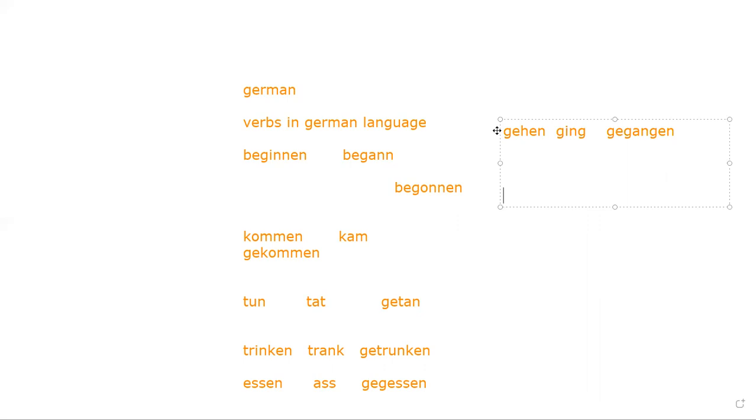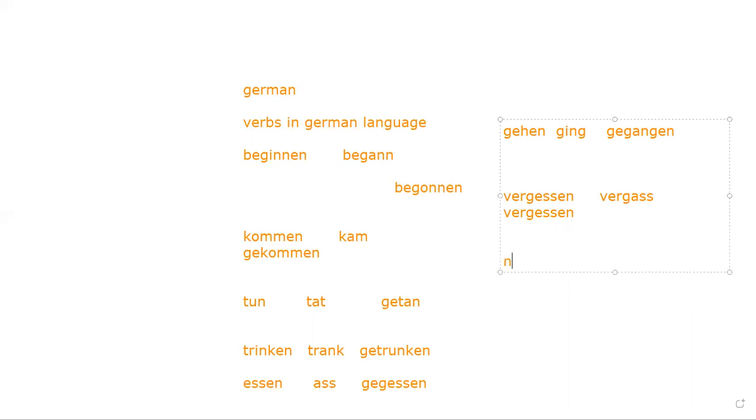We have vergessen. Vergessen is a verb to forget. Forgot, we have vergaß. And forgotten, we have vergessen. Is it clear to you?